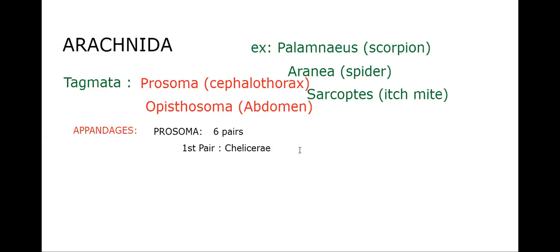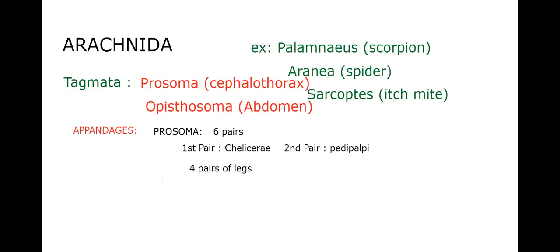Okay, we made that out. Next, the second pair is pedipalp. Pedipalp is a sensory structure. The remaining four pairs are legs. Arthro means jointed, poda means legs. Earlier in Xiphosura we saw five pairs of legs, but here four pairs of legs are present. The number of legs varies in different classes.